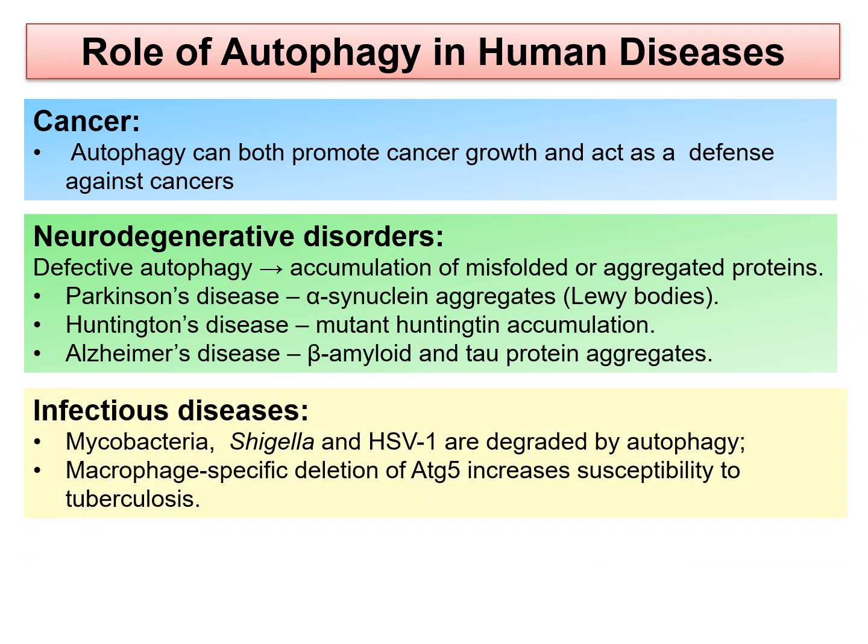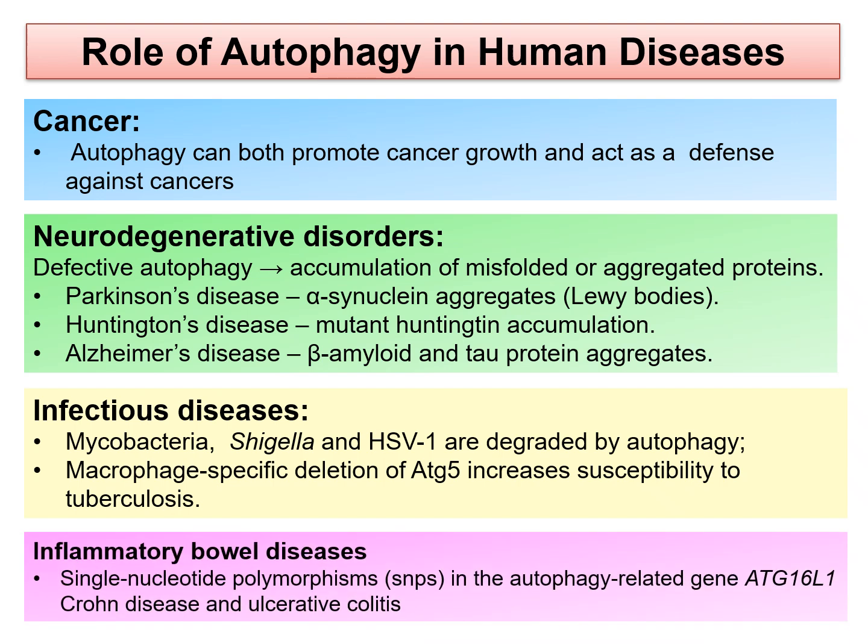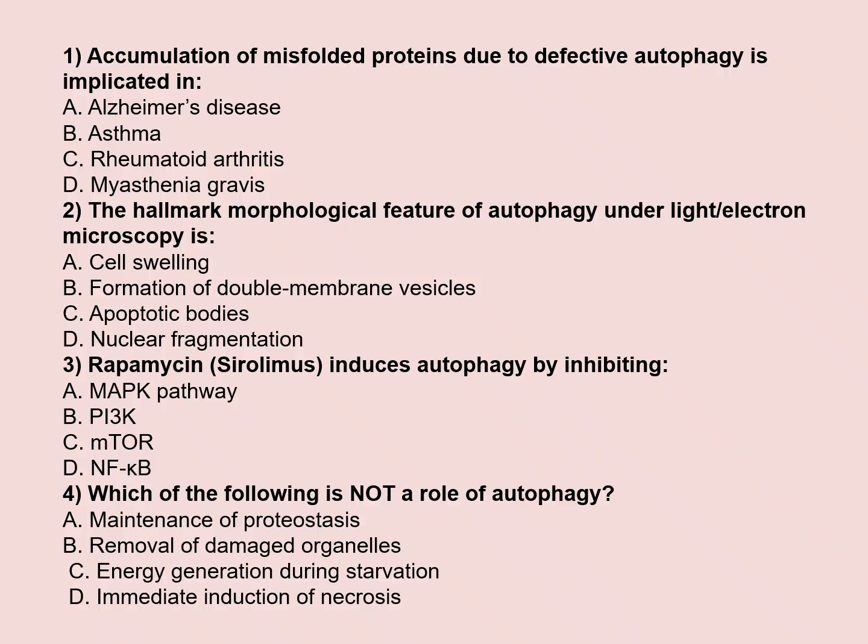And certain infectious agents like mycobacteria, Shigella, and HSV are degraded by autophagy. With macrophage specific deletion of autophagy 5, there is increased susceptibility to tuberculosis. And it has a role in some inflammatory bowel diseases like Crohn's and ulcerative colitis. When there are single nucleotide polymorphisms in autophagy related genes like ATG16L1, it leads to Crohn's disease and ulcerative colitis. So these are the questions which are framed on today's topic.